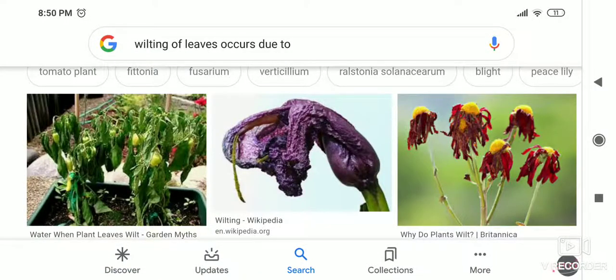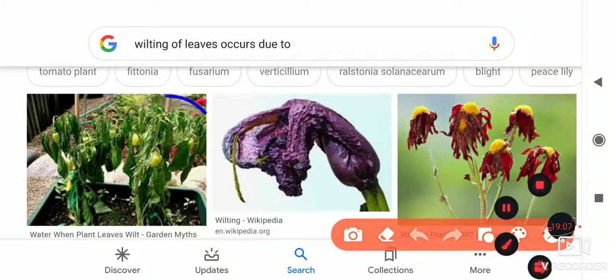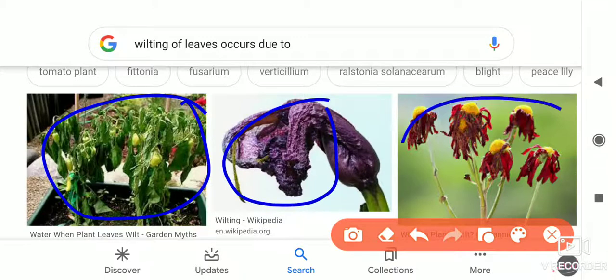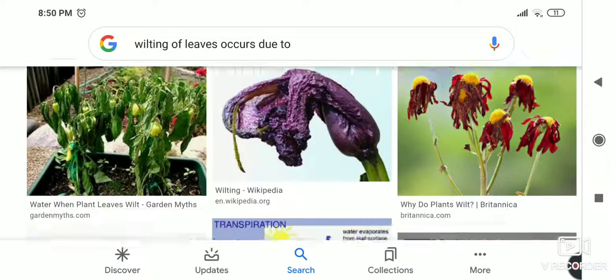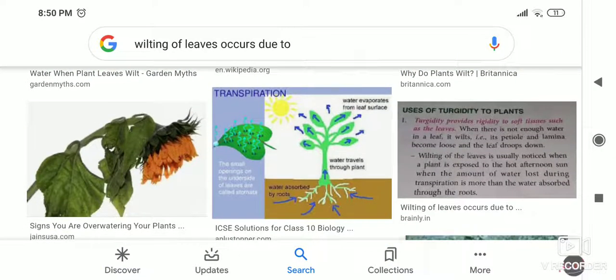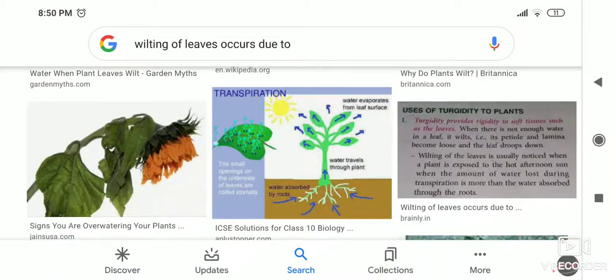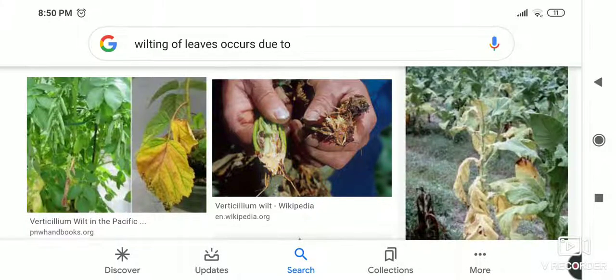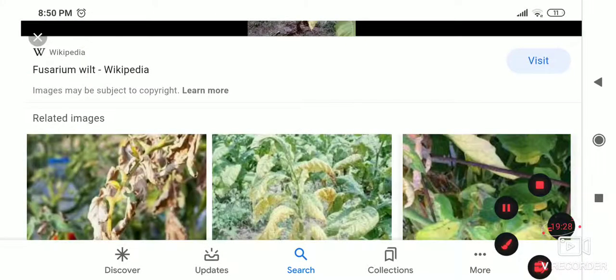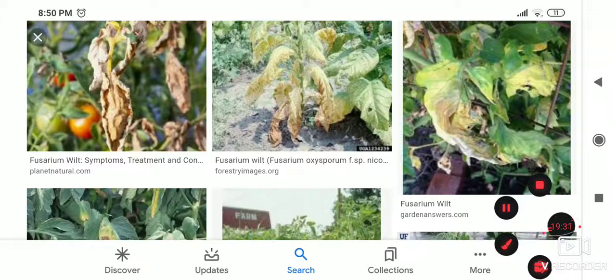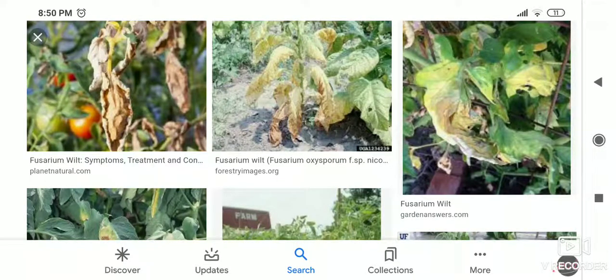Now if you see these pictures, you will notice how the leaves of these plants get wilted and yellow. This is the wilting of leaves. See the structure of the leaves of the plants and you will understand the concept: the wilting of leaves is due to the deficiency of nutrients in the plant's body. Just see the images here. Yellow and wilting of the leaves are seen here.